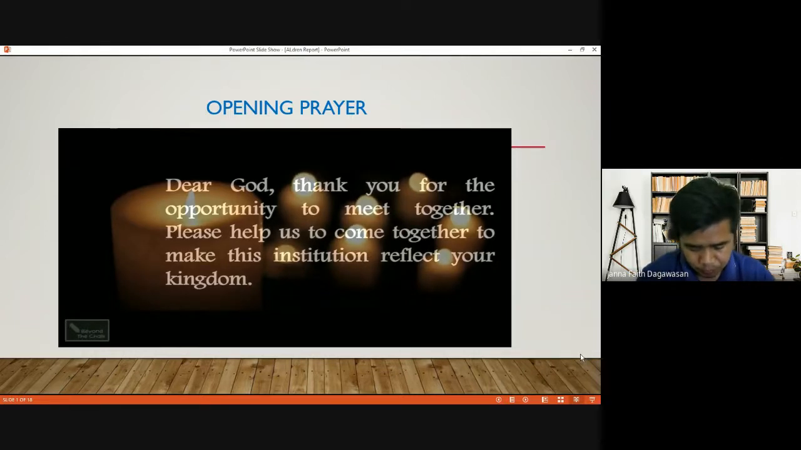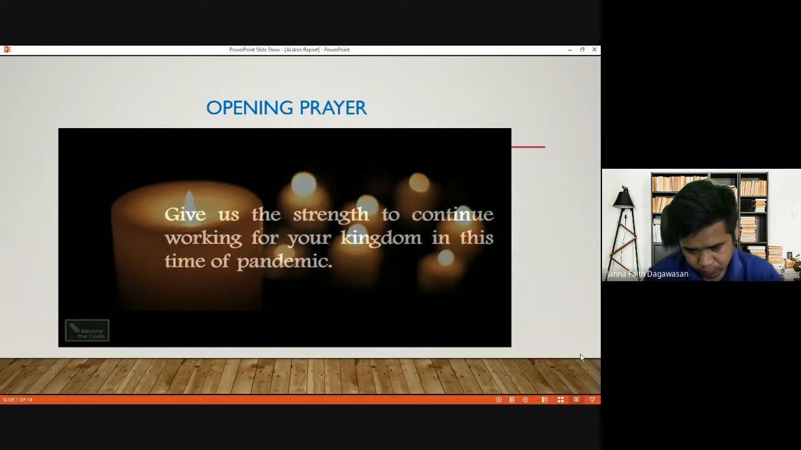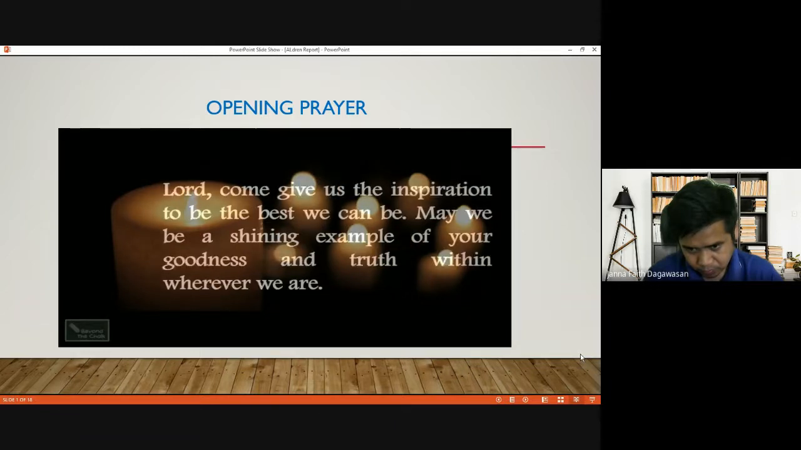Dear God, thank you for the opportunity to meet together. Please help us to come together to make this institution reflect your kingdom. Breathe life into our ideas and decisions. Help us build a team that has love and respect at its heart. Give us the strength to continue working for your kingdom in this time of pandemic. Lord, come give us the inspiration to be the best we can be. May we be a shining example of your goodness and truth within, wherever we are.